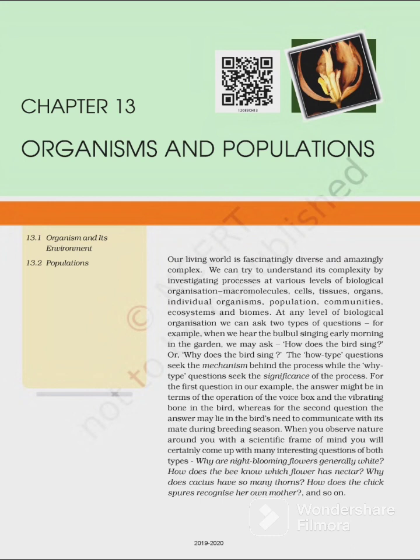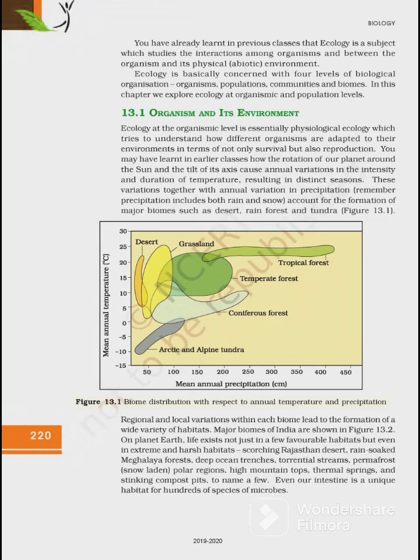Why are night blooming flowers generally white? How does the bee know which flower has nectar? Why does cactus have so many thorns? How does the chick recognize her own mother? And so on. You have already learned in previous classes that ecology is a subject which studies the interaction among organisms and between the organism and its physical environment. Ecology is basically concerned with four levels of biological organization: organism, population, community and biome. In this chapter we explore ecology at organism and population level.